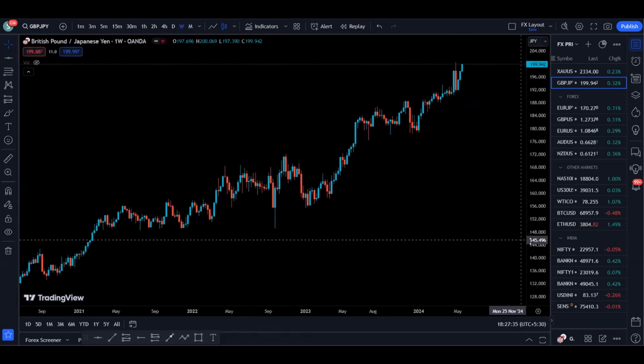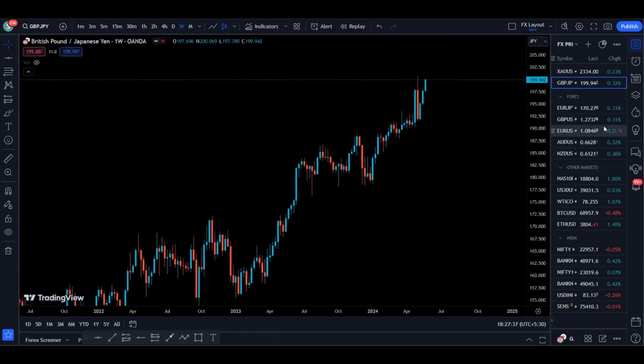Now let's go to weekly time frame to see exactly what is happening on the weekly time frame. So weekly time frame, we can see that we are bullish as we are making highs and higher lows. We created a high, now we created a new high. So right now I'm waiting for a pullback and support formation in this area to look for long opportunity to target the new high created by the price. That is something on the weekly time frame.